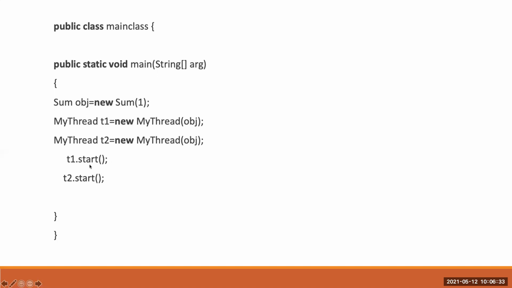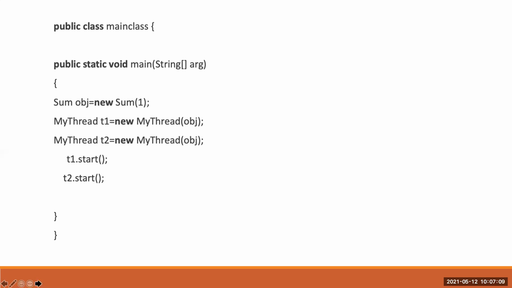I created and started two threads, so there is a possibility they will access the same method at the same time. That is called concurrent access: multiple threads accessing the common resource at the same time. That is called concurrency.